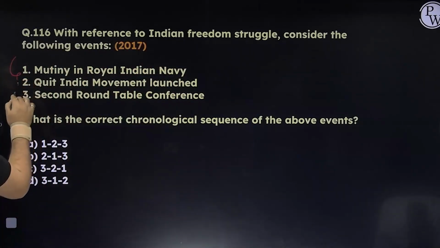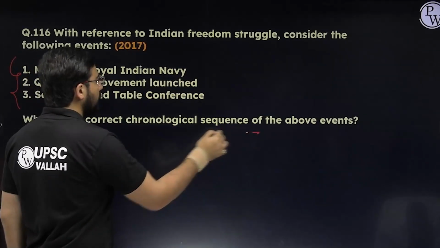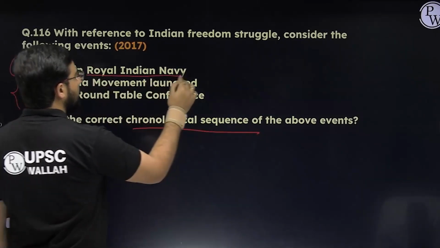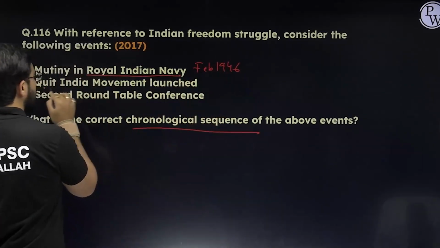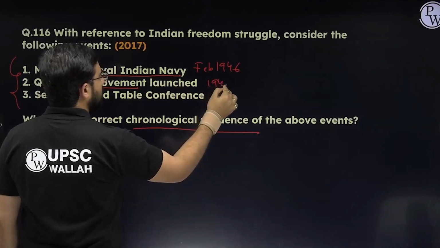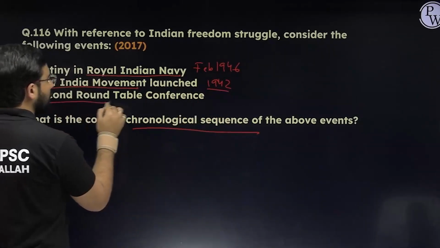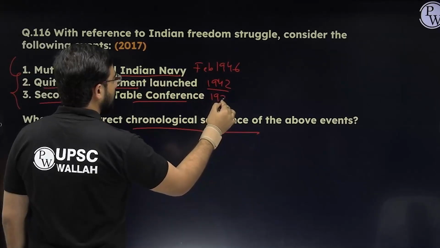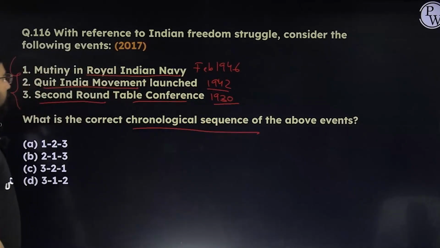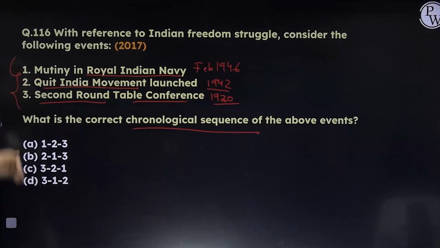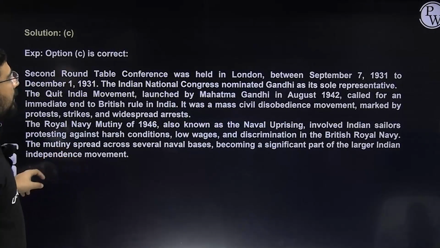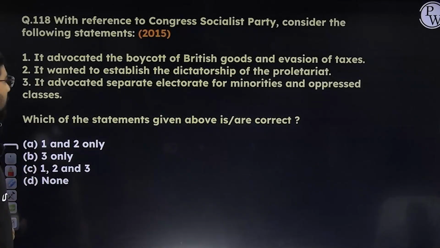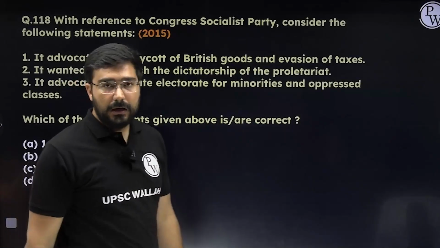Here the question is very easy. We just have to put them in chronological sequence. Mutiny in the Royal Indian Navy, February 1946. Quit India movement, August 1942. Round Table Conference, around 1930-31. So you can easily see 3, 2 and 1. So the answer will become C in this case. These kinds of questions can be easy like this. Some questions can be relatively difficult also. We have one question like that in the previous year questions, and I'll tell you about it also.